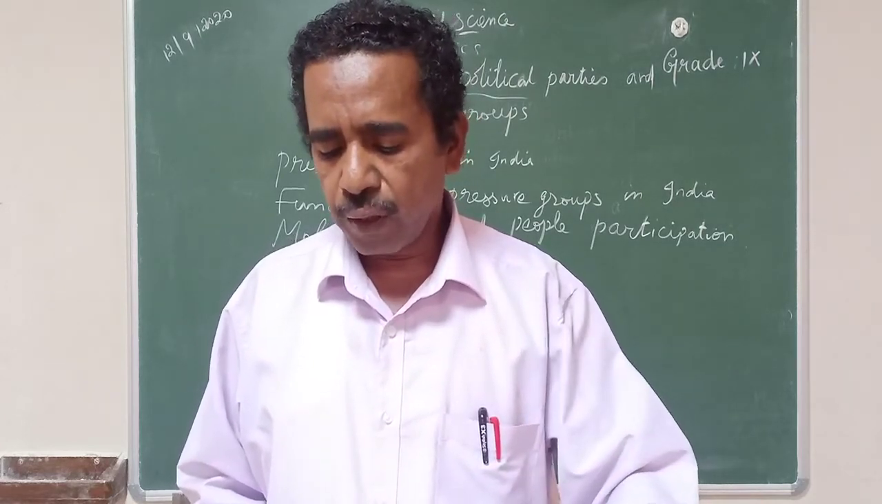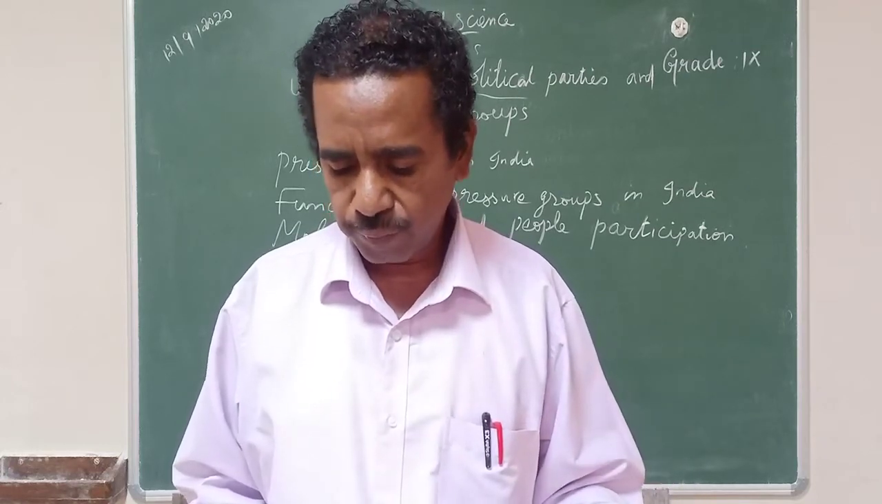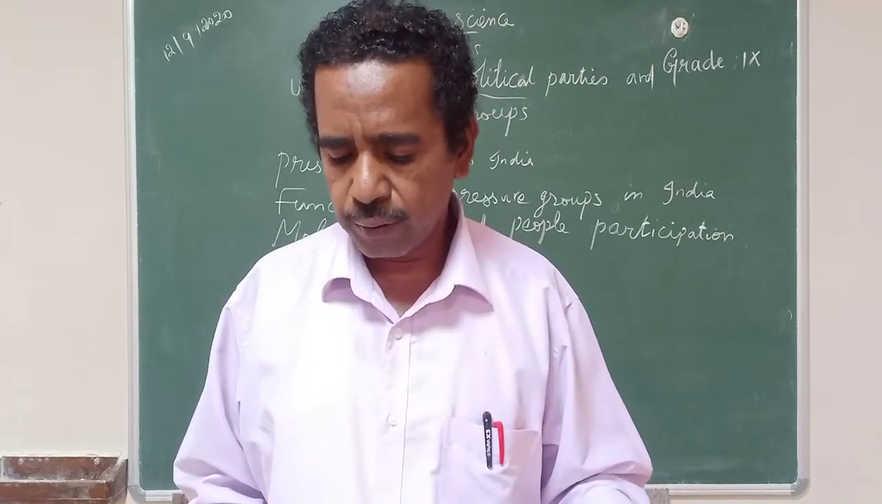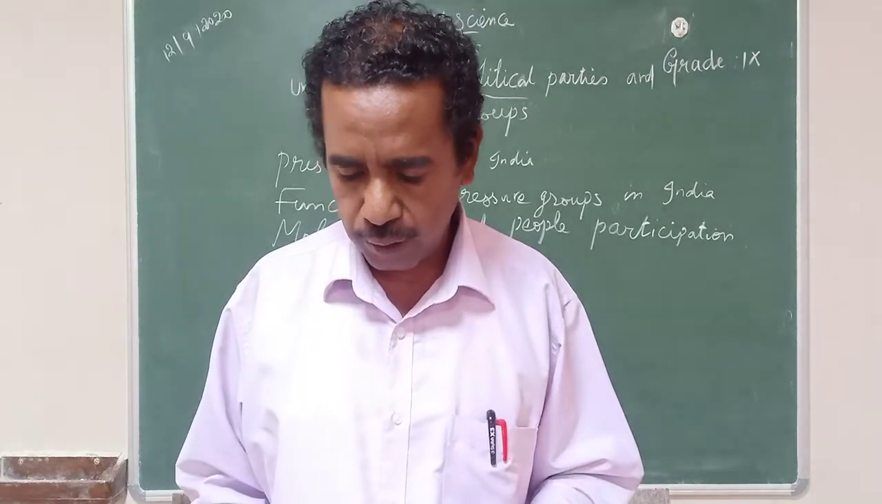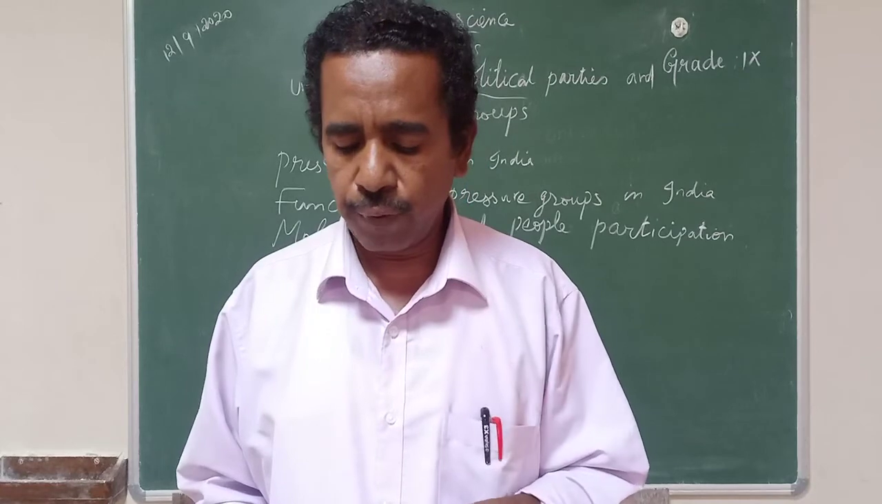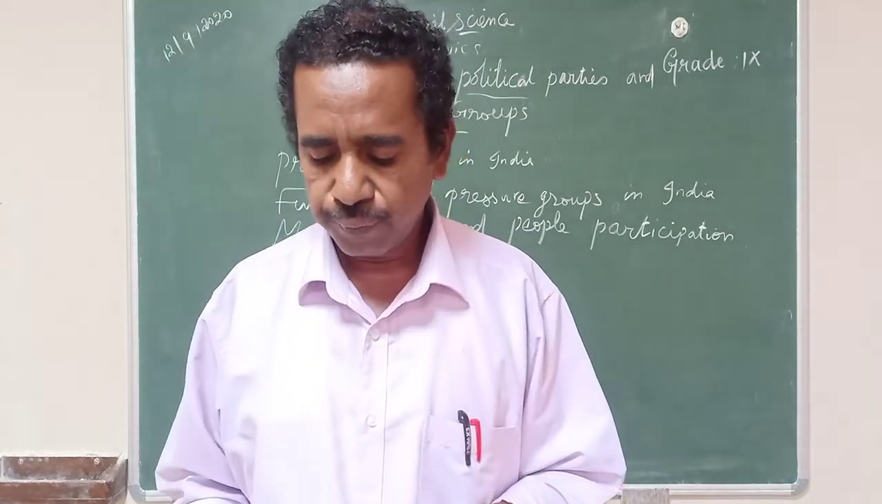Which article of the Constitution provides for an election commission? That is C option, Article 324. Article 324 says about the Election Commission.